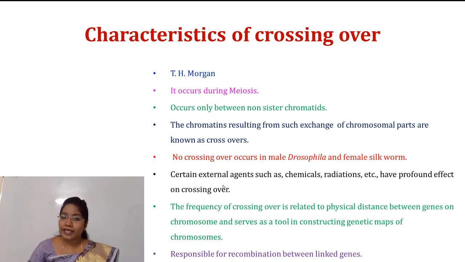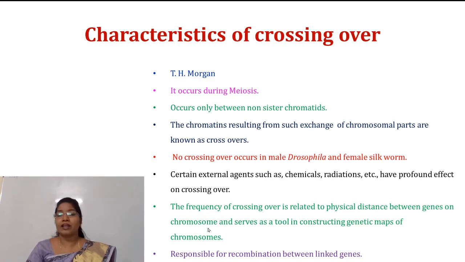There are certain external agents such as chemicals and radiations which have a profound effect on crossing over. The frequency of crossing over is related to the physical distance between the genes present on the chromosome. This is also one of the important characteristics of crossing over. Crossing over serves as a tool in constructing a genetic map of a chromosome.